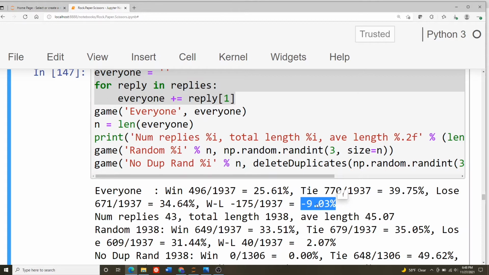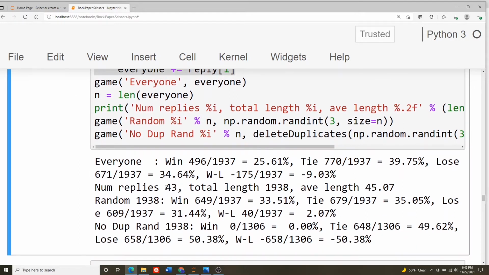This wins minus loss should be pretty close to 0, but it has a 9.9% swing that the algorithm is winning, because this is framed from the human's point of view. The human lost 9% of the time compared to the algorithm. We have 43 replies, the total length is 1,938, and the average reply is 48 characters of 1s, 2s, and 3s.